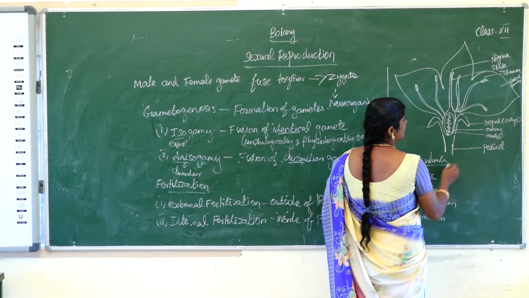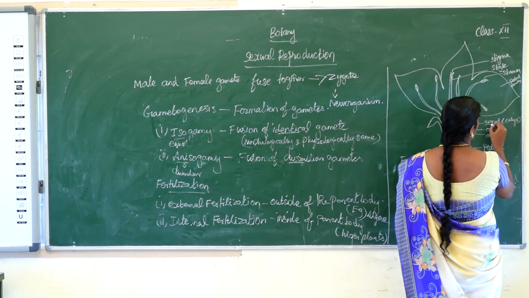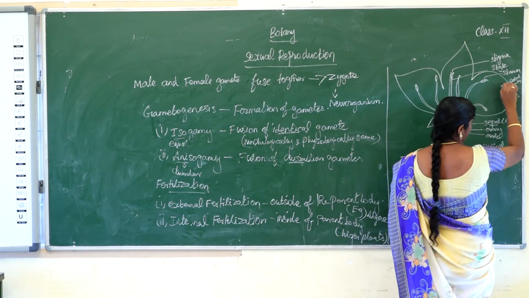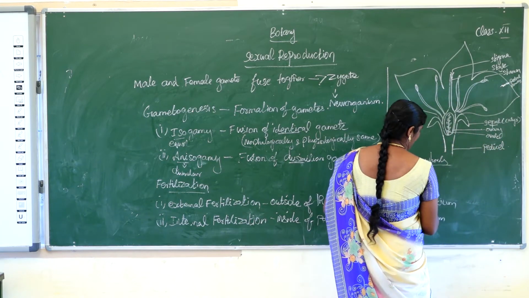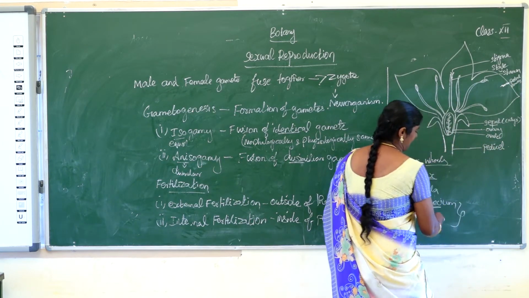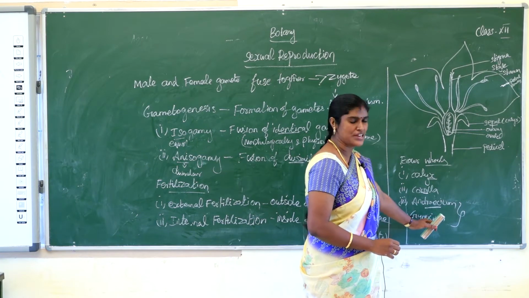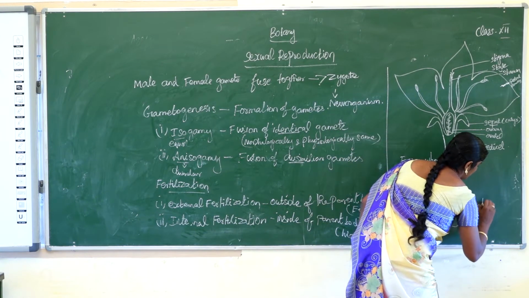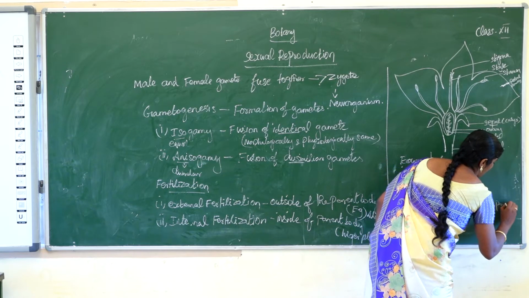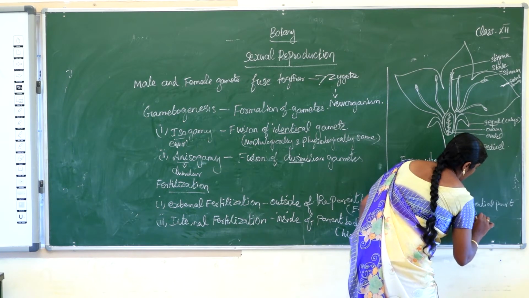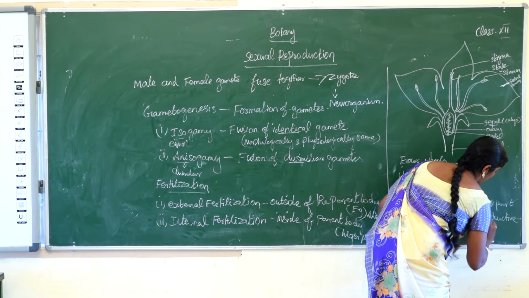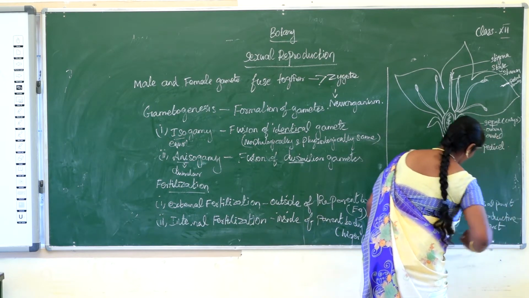What is calyx? Calyx is otherwise called sepal. Corolla is otherwise called petal. Androecium and gynoecium are the very essential reproductive parts.